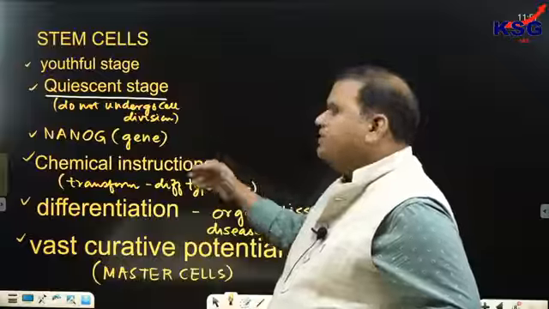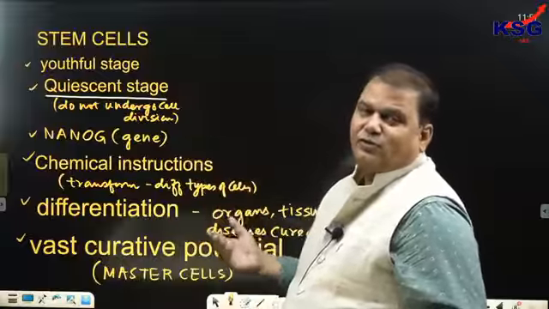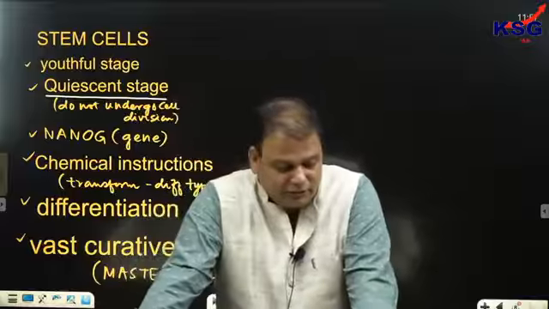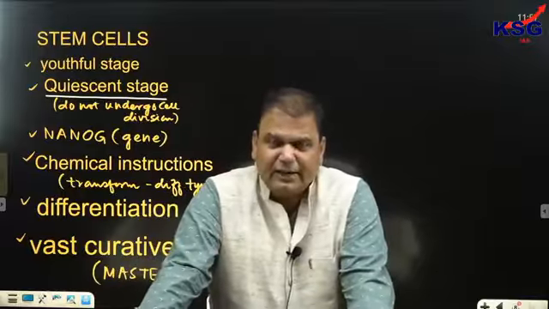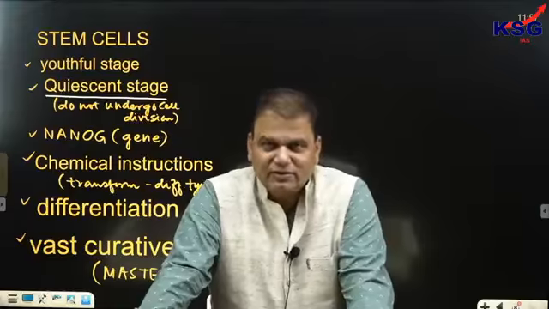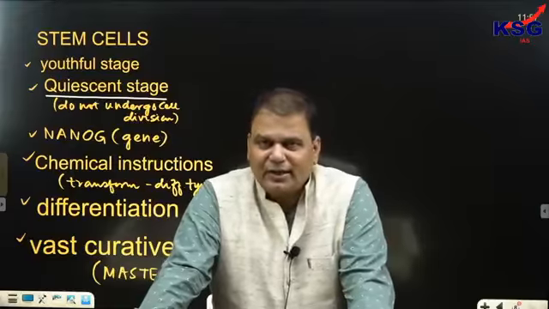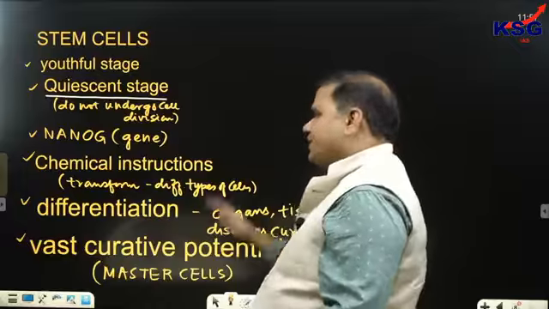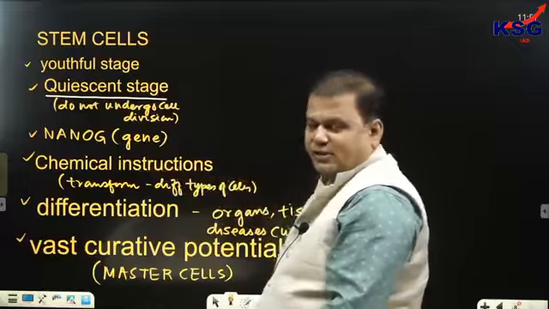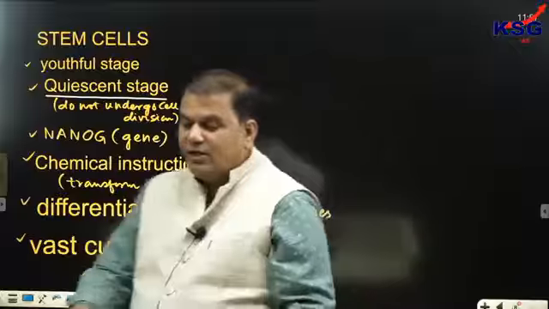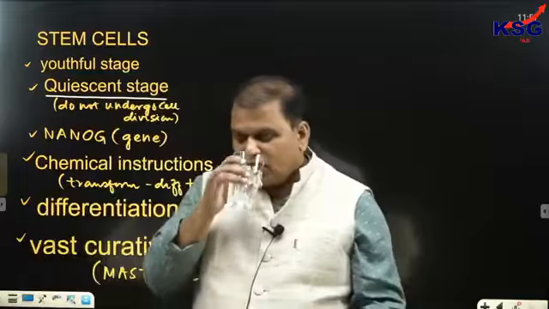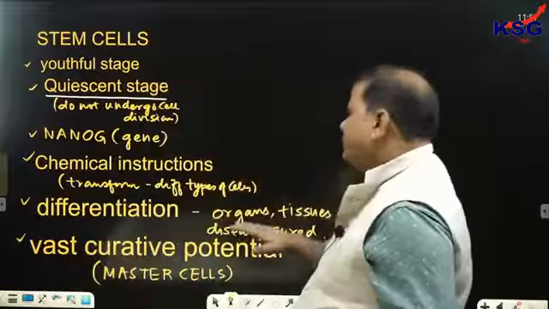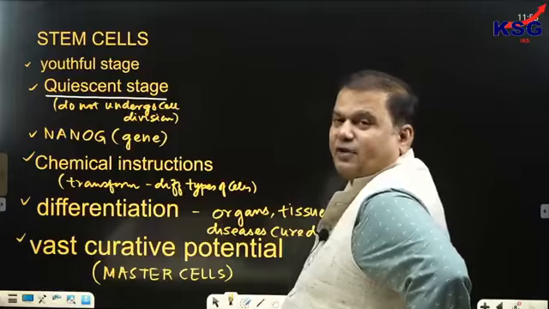So you can see the characteristic of stem cells is very similar to viruses, because viruses also do not replicate on their own. They replicate only inside the host. But if we artificially give chemical instructions to these cells, they can transform into different types of cells.